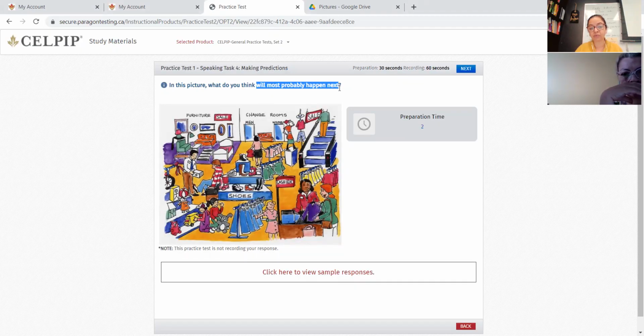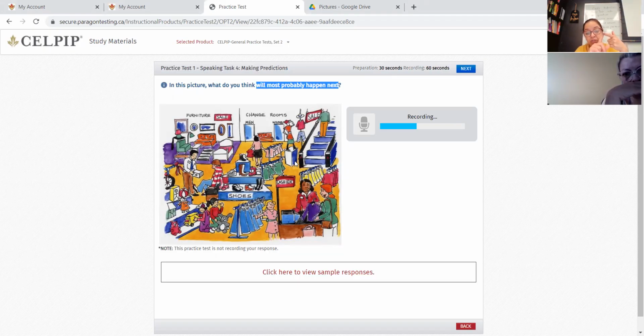These 5 words are the key words of this question. Start speaking now. What do you think will most probably happen next? So, next, happen. You have already seen this picture before and you are very familiar with it. Now we will say what will happen, what can happen. I'm going to tell you that you will be using the words of prediction. You can say it may happen.